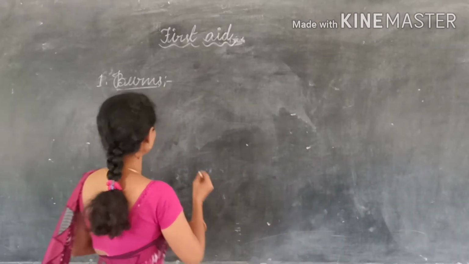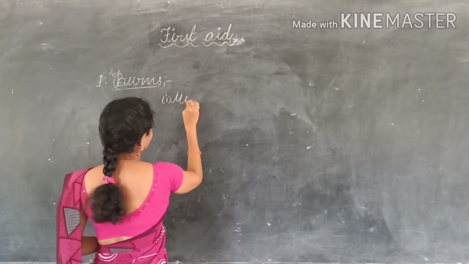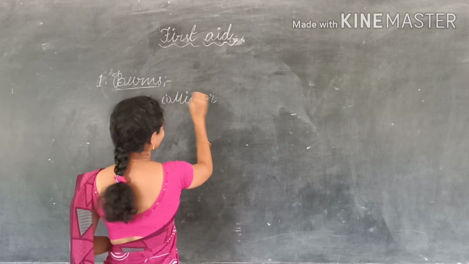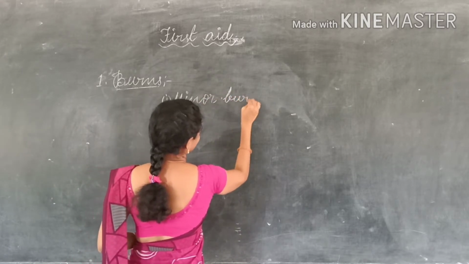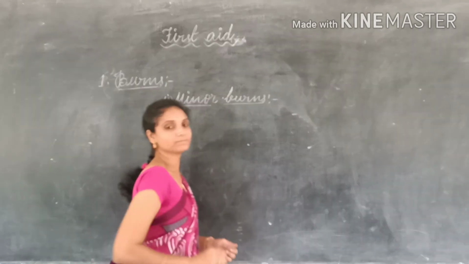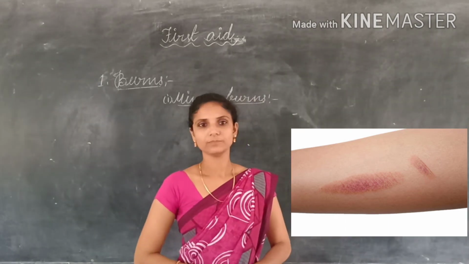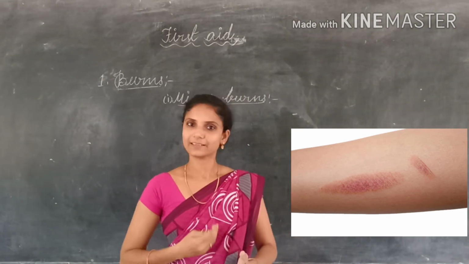So in the case of minor burns, what should we do? Though minor burns are very painful, we can treat these minor burns at our home.